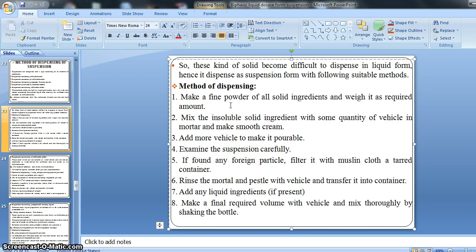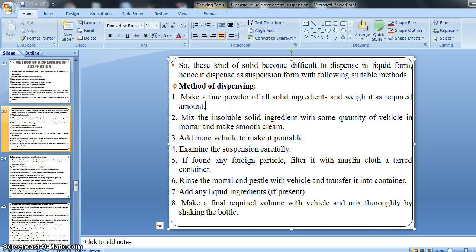Obviously our solid ingredients are insoluble in liquid. That's why we should take the insoluble solid ingredient in a mortar. Suppose we take 10 mg of insoluble solid, then we have to take an equal quantity of vehicle, meaning 10 ml.